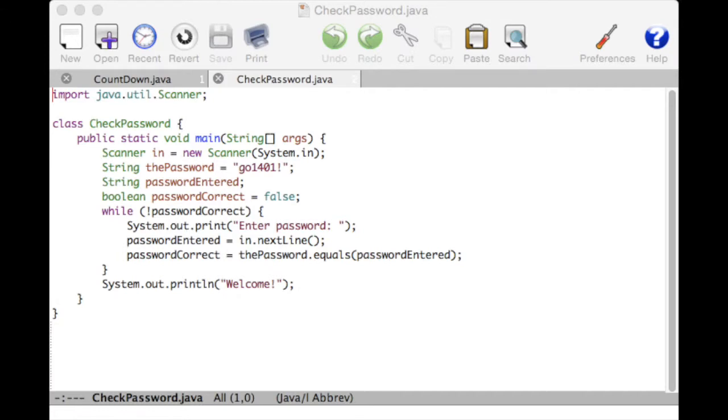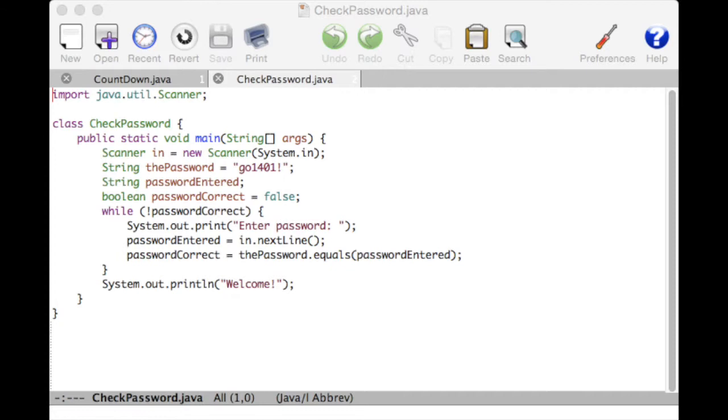Let's look next at the body of the loop. I'll print out the prompt enter password, read the password from the terminal, and put it in the variable password entered. Finally, in the loop, I'll check to see whether the password entered equals the password we're looking for.